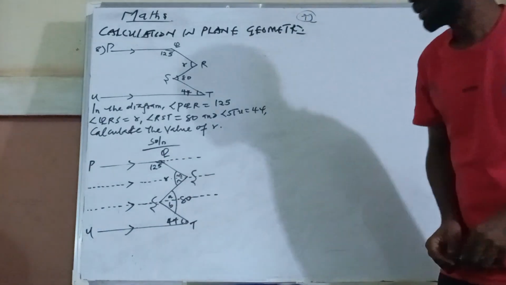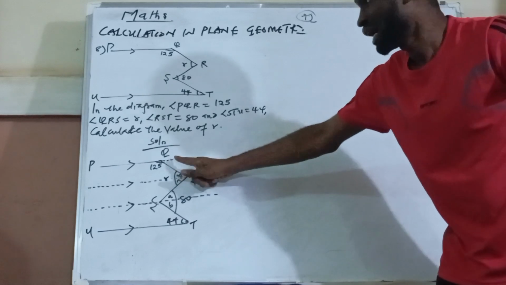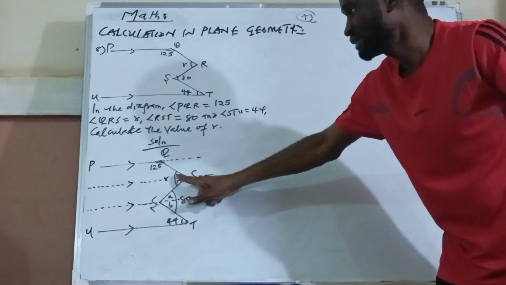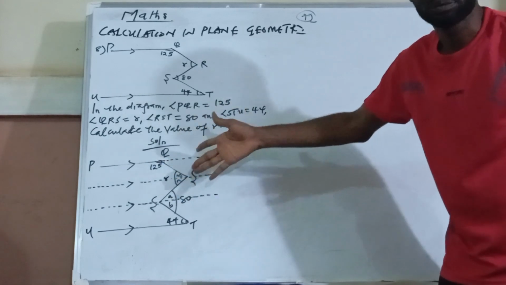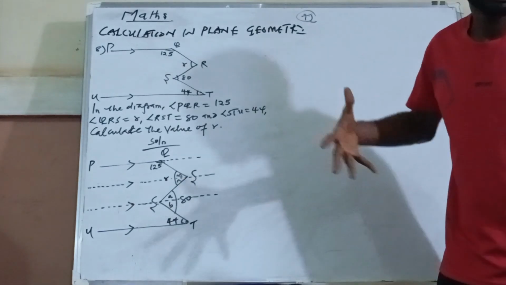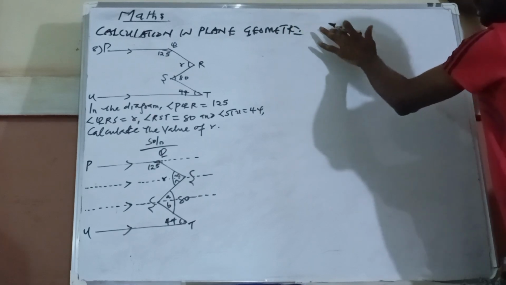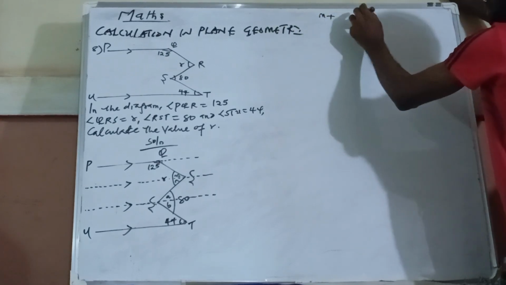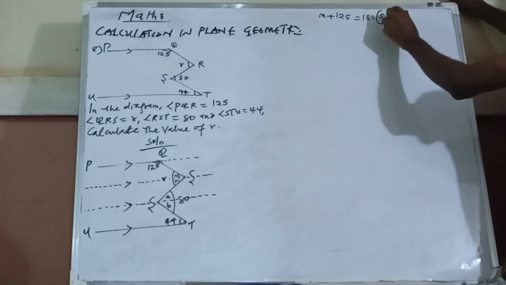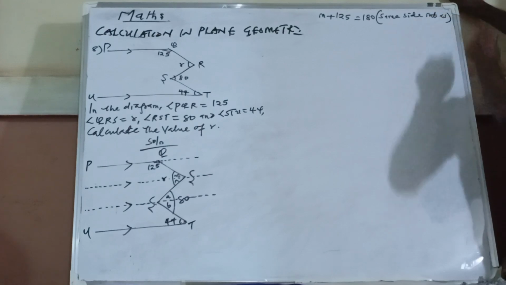Now if they are parallel, I can call here C, or any value. I will find M. If I add M plus 125, it's going to give us 180. Now what should be our reason? Our reason should be that the two of them are same side interior angles. So under my solving, I will say that M plus 125 is equal to 180. What is my reason? Same side interior angles.